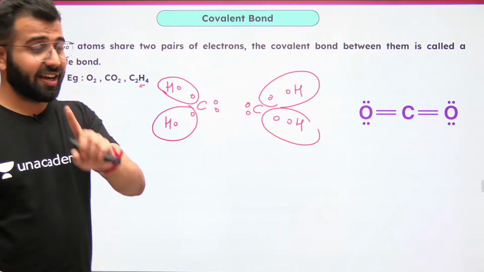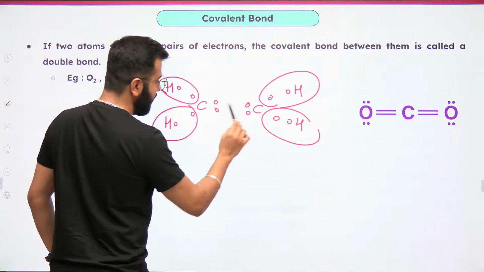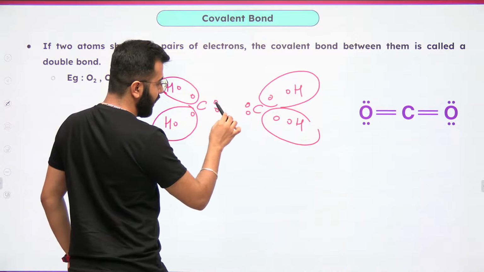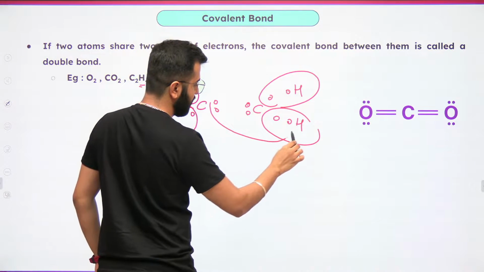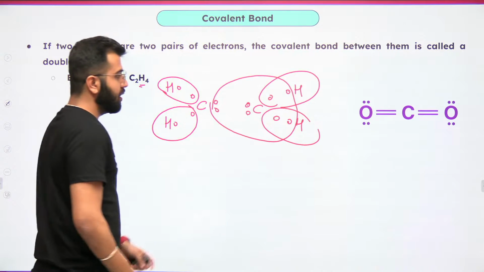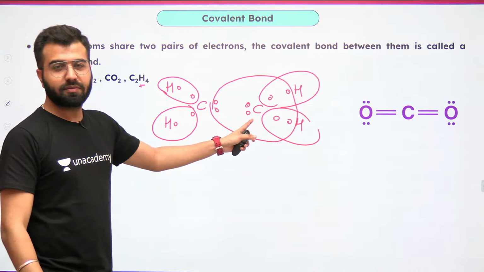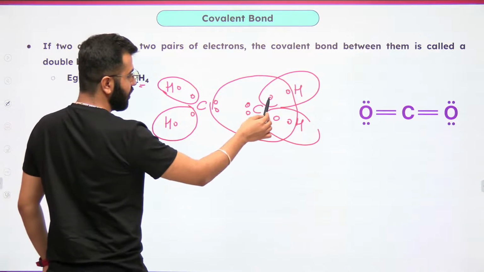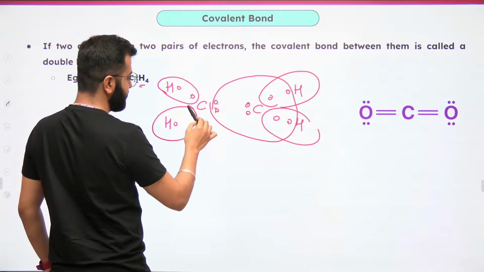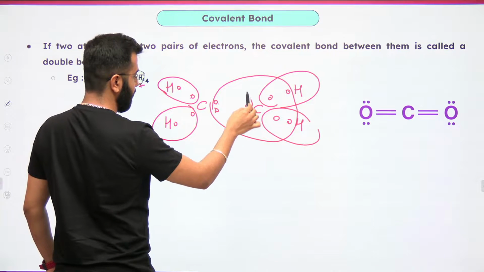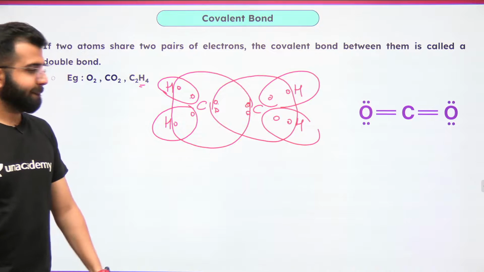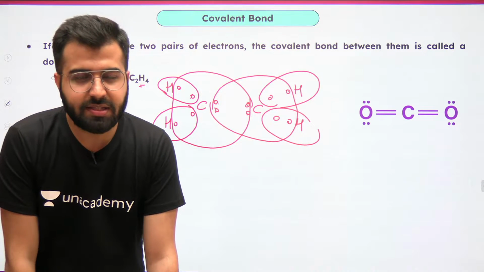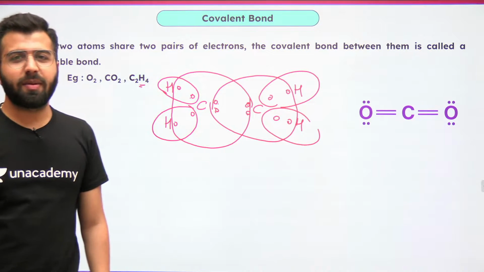Carbon requires 8 electrons. Pay attention. 1, 2, 3, 4, 5, 6, 7, 8. This carbon is satisfied. What about this carbon? 1, 2, 3, 4, 5, 6, 7, 8. Is this clear? Now, do you see a double bond?